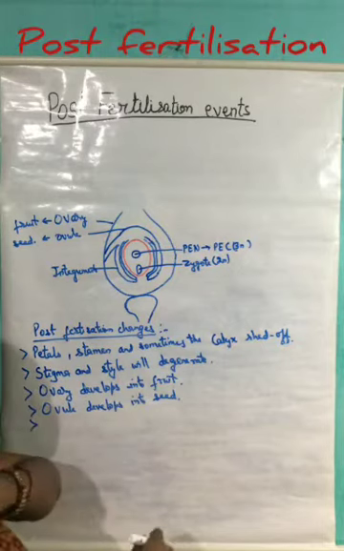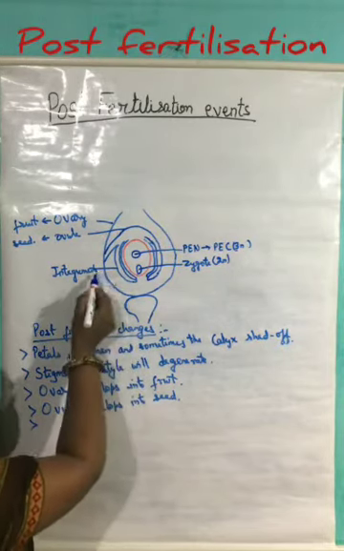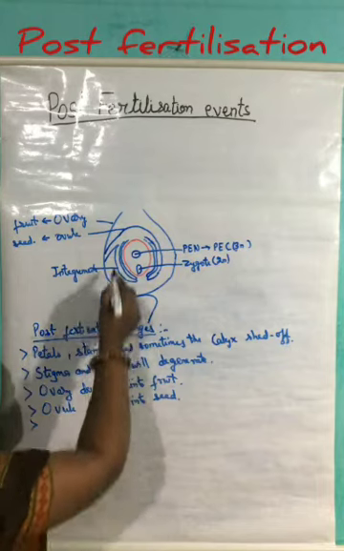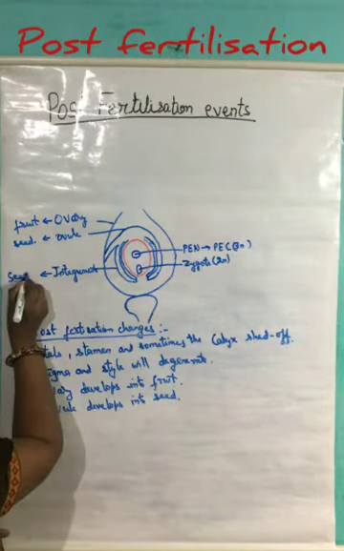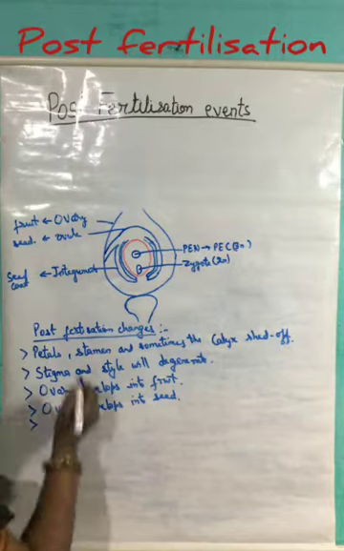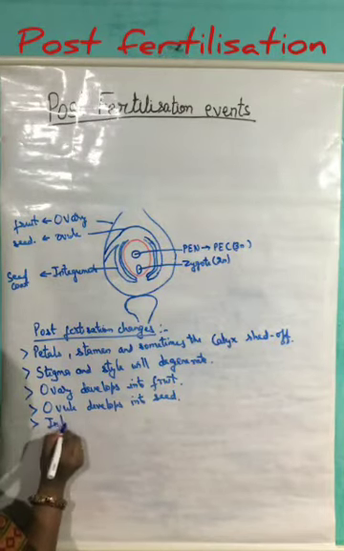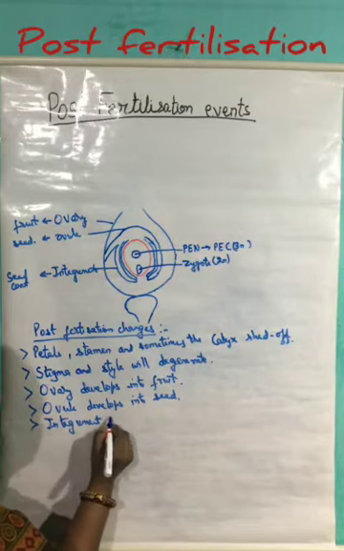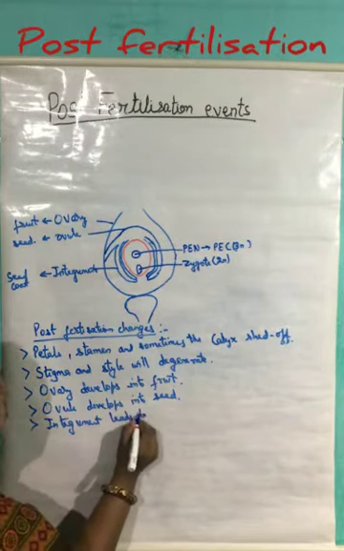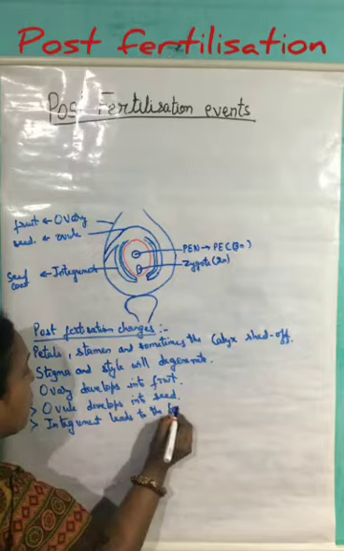And what happens here? This is the integument part. This integument will lead to the formation of the seed coat. So the integument leads to the formation of the seed coat.